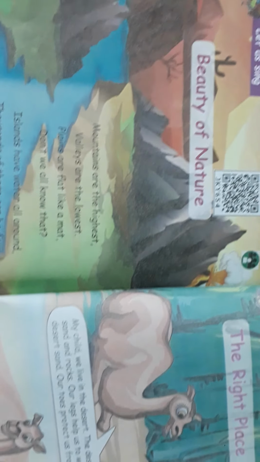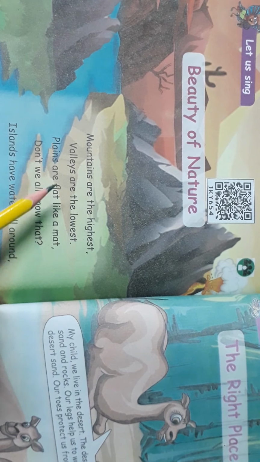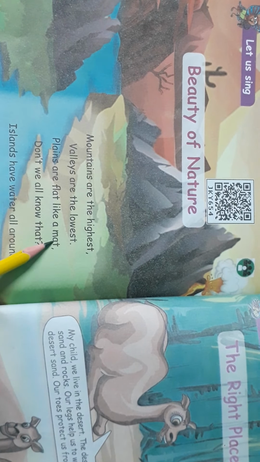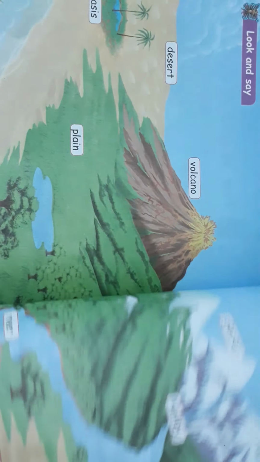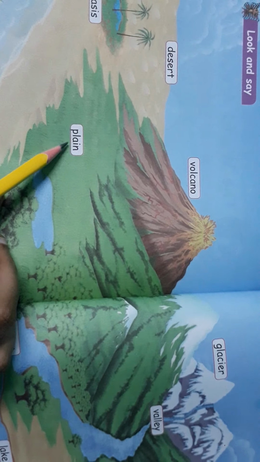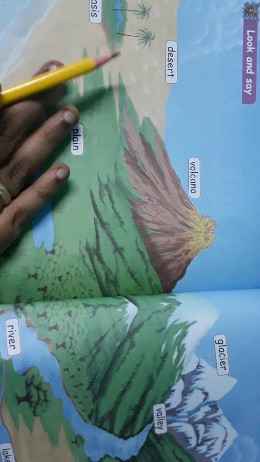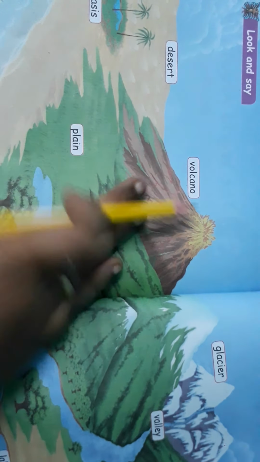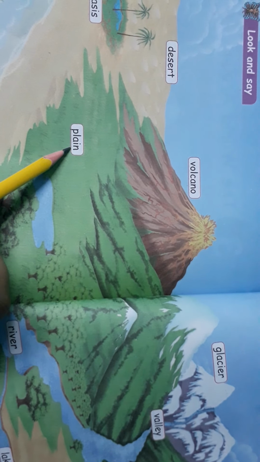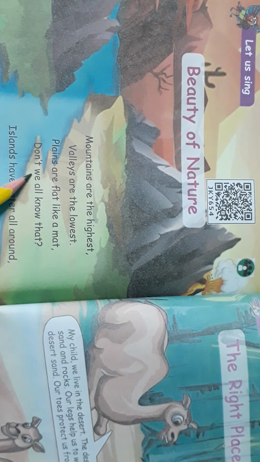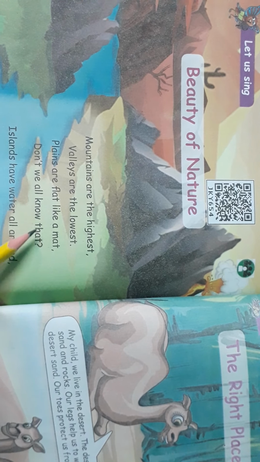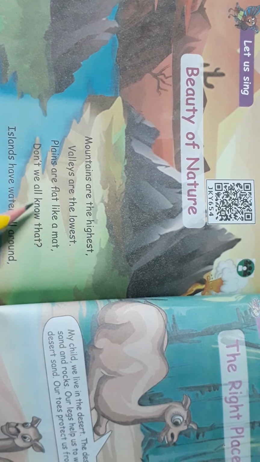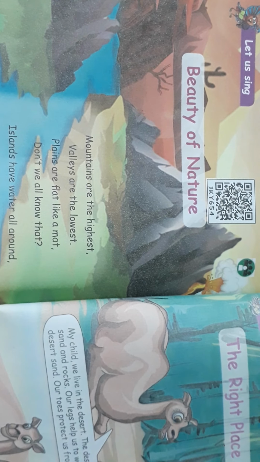Next one. Plains are flat like a mat. Here are the plain. It is a flat surface. So plains are flat like a mat. Don't we all know that? இதெல்லாம் நமக்கு தெரியாதா? இதெல்லாம் நமக்கு தெரியும். Don't we all know that? Next one.